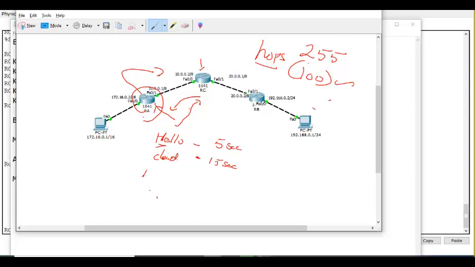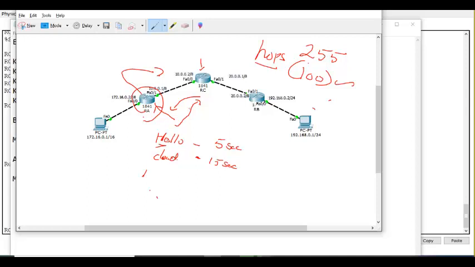How often are the hello packets sent? Every 5 seconds. So every 5 seconds the authentication will happen. Only when the password matches, they form neighbor. So authentication is important. Now, this authentication, if it is MD5, it is better than plain text.